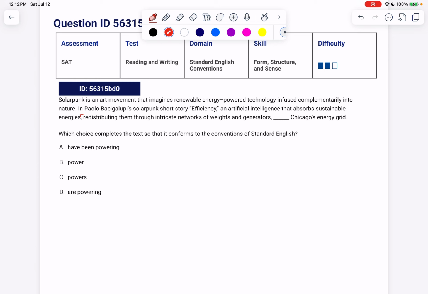And then we have a dependent clause, an interrupting phrase here, that absorbs sustainable energies. It's an artificial intelligence that's powering Chicago's energy grid. The intelligence, one, which gets rid of our plural words. We could pick the singular one that was tempting to begin with.